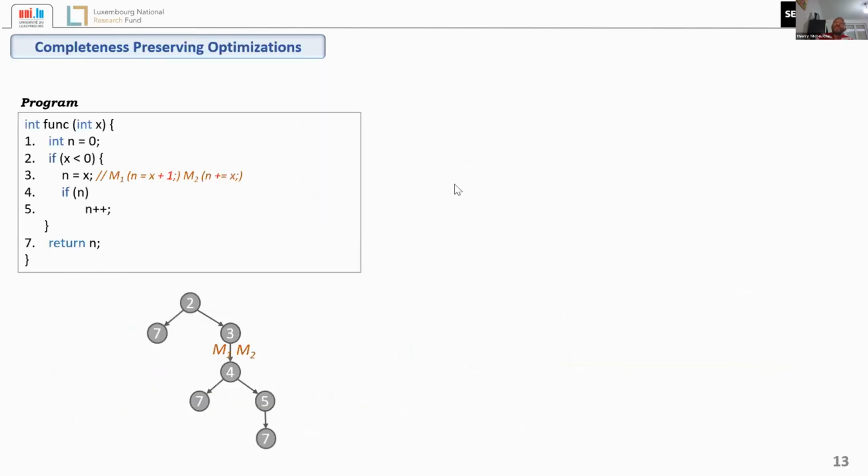We also propose a way to reduce the cost of the symbolic execution by merging the symbolic execution of multiple mutants into the same symbolic execution to some extent. Let's say we have two mutants at a certain point of the symbolic execution. Here at line 3, we have these two mutants. The symbolic execution before that can be shared by the two mutants.